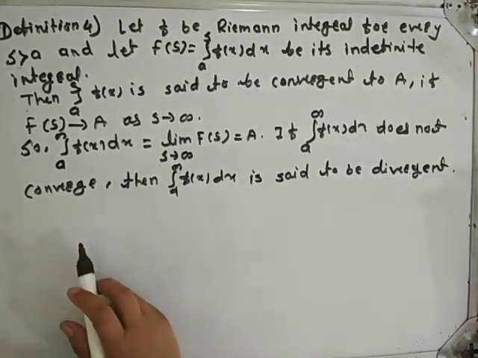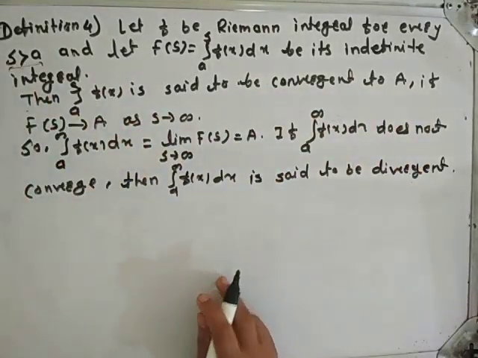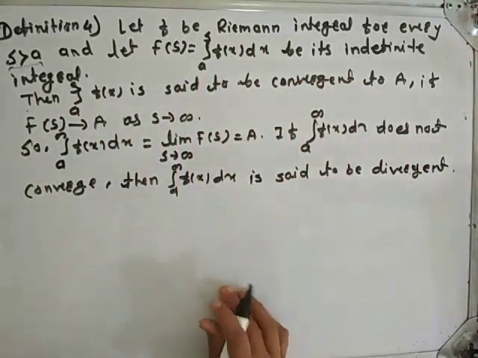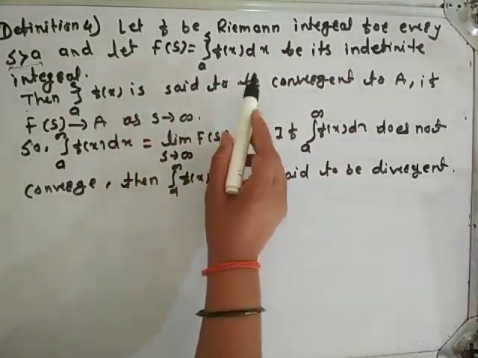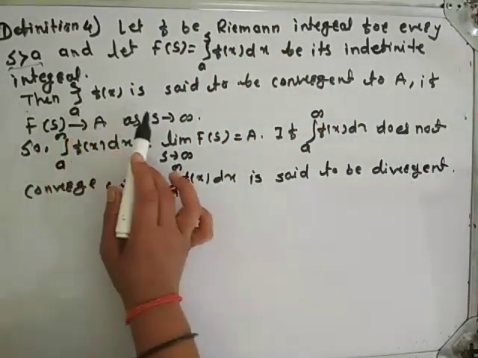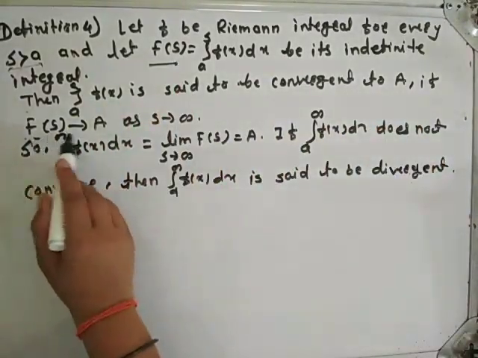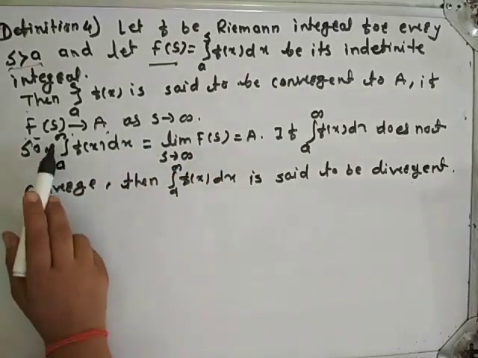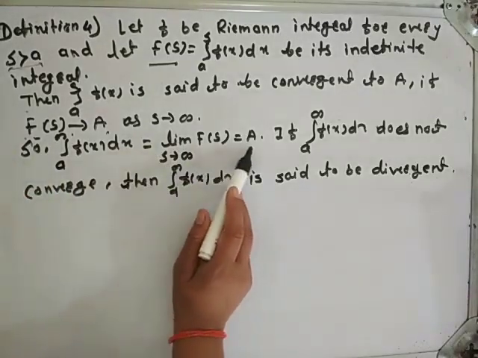See students, let f be Riemann integrable for every s greater than a, and in the previous chapter we have seen what is Riemann integrable. Let F of s is equal to integration from a to s f of x dx be its indefinite integral. Then integration from a to infinity f of x dx is said to be convergent to A if F of s tends to A as s tends to infinity. So integration from a to infinity f of x dx is equal to limit s tends to infinity F of s is equal to A.